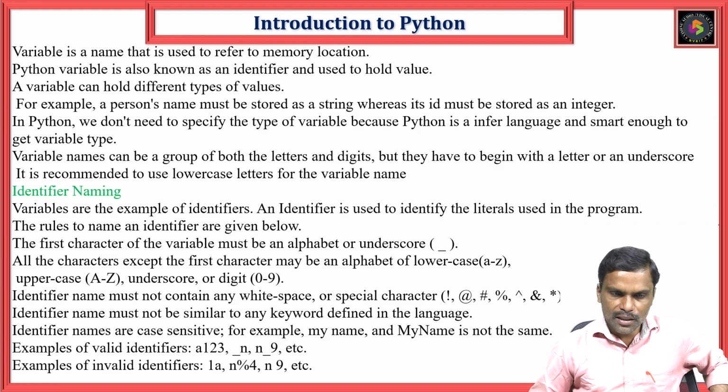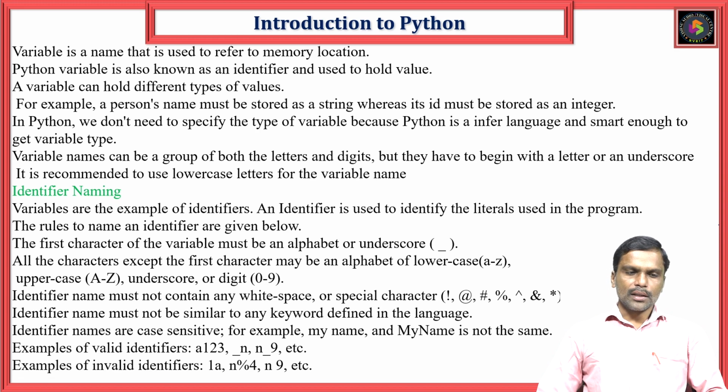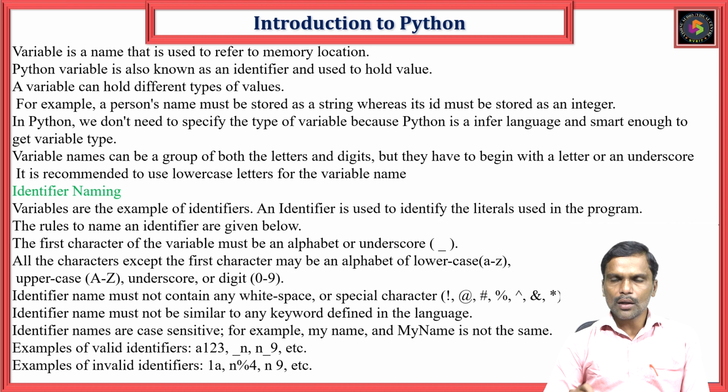So let us see another topic. We know the variable. So what is a variable? For example, if I give the input as 5, where is the input stored in the computer? Generally, whatever data we are giving will be stored in memory. When you give the 5, this will be stored in the memory.